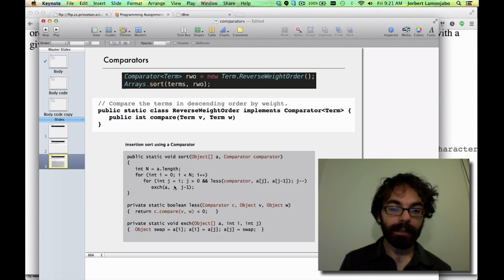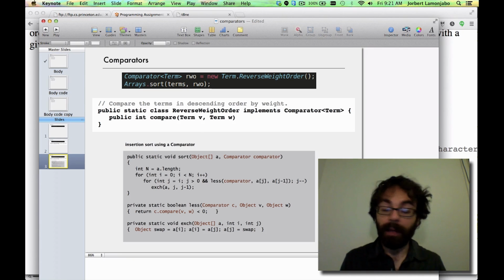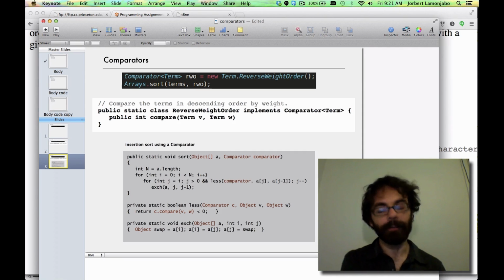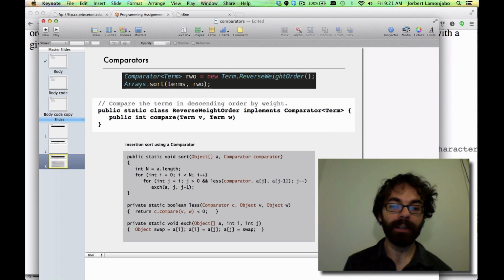So here, when the insertion sort's trying to decide whether or not something is less than another, it's going to lean on our comparator object. It's going to ask it, hey, comparator, which one of these things is less? How does comparator do that? Well, it calls its compare function, which you are going to write. So that's really all that's going on. I'm not going to say anything about why here it's object as opposed to some kind of generic. If you'd like, you can go back and check out the lecture stuff, but this is fundamentally what you're doing. Comparator is just acting as a container that holds this compare function so that a sort can do its job.